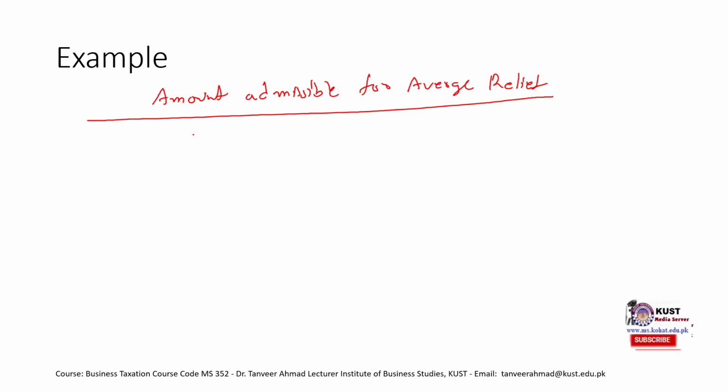So our taxable income is 44,10,000 and this would turn out to be 8 lakh 82,000.